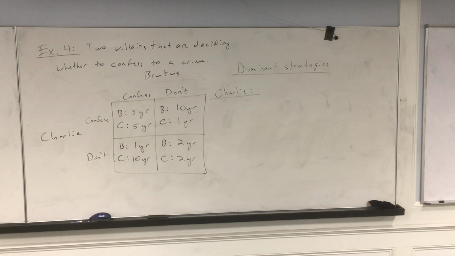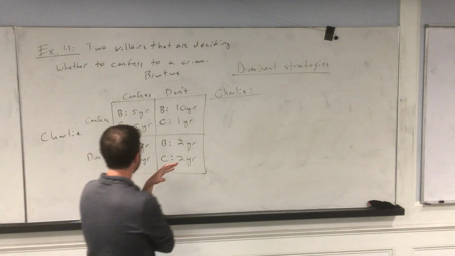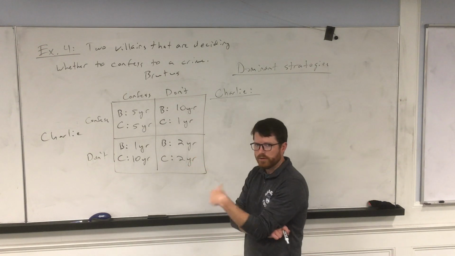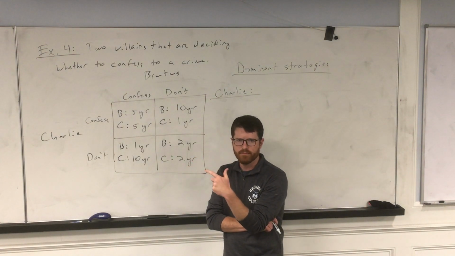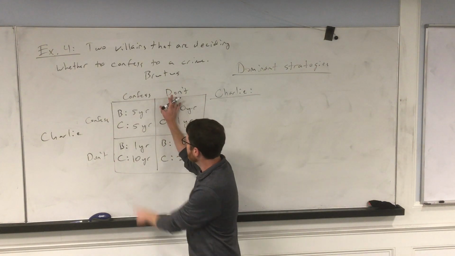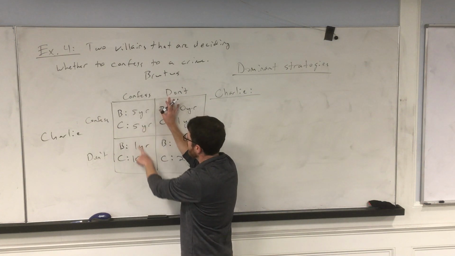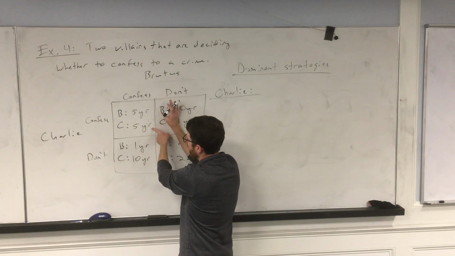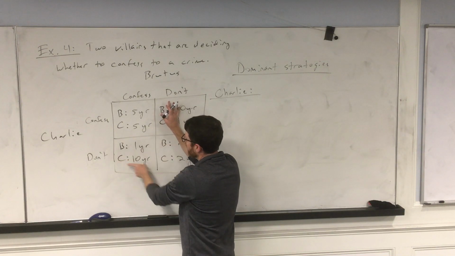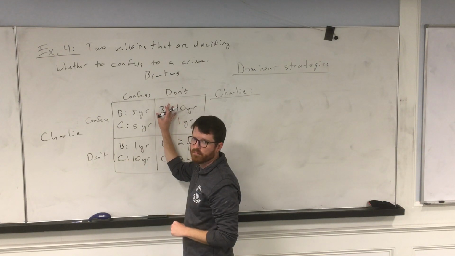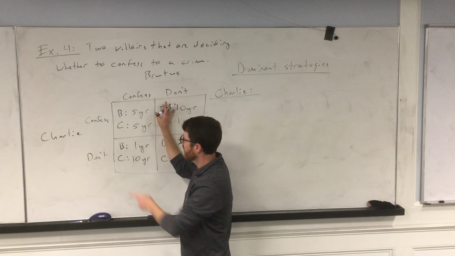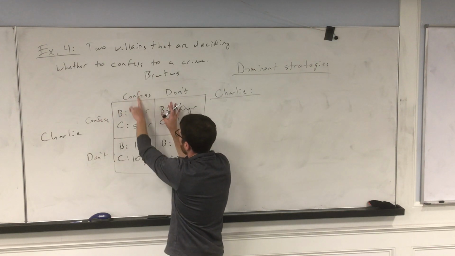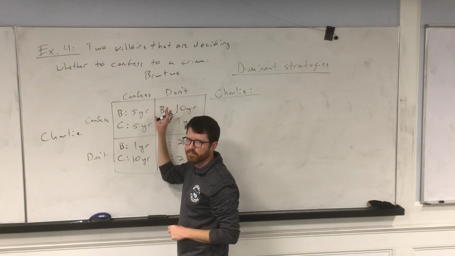Charlie's operating under uncertainty here, meaning Charlie does not know what Brutus is going to do. So this is the steps that he would take in his head. All right? If Brutus confesses, here are my choices. If Brutus confesses, I can confess and get 5 years in prison, or I can choose not to confess and get 10 years in prison. Now, he wants to confess then. So, assuming Brutus confesses, Charlie would confess.